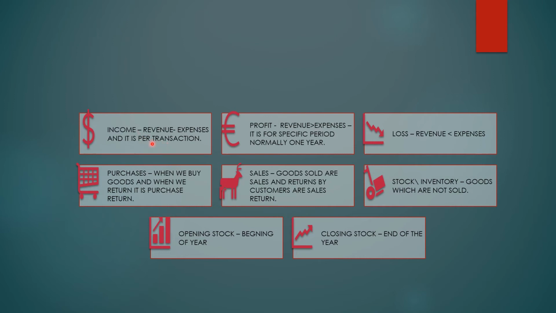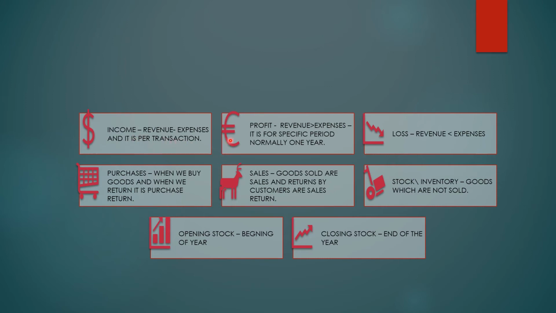For example, today I have sold some units of goods and I got some money on it. For that particular transaction, that is income.